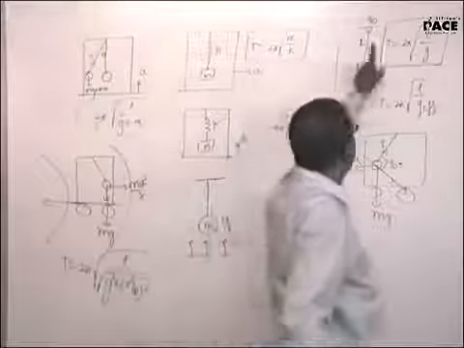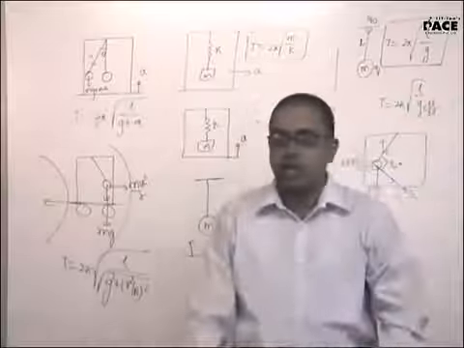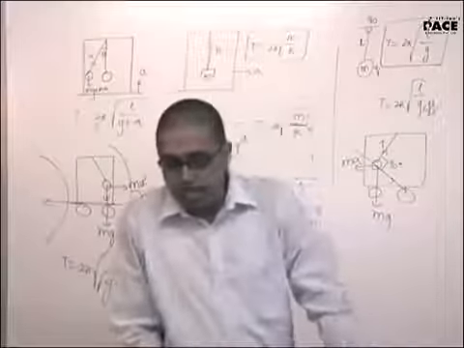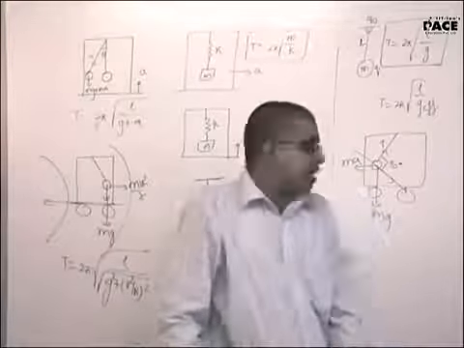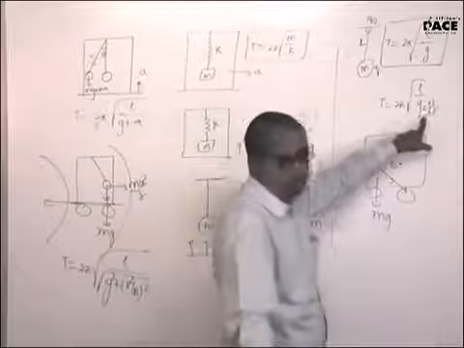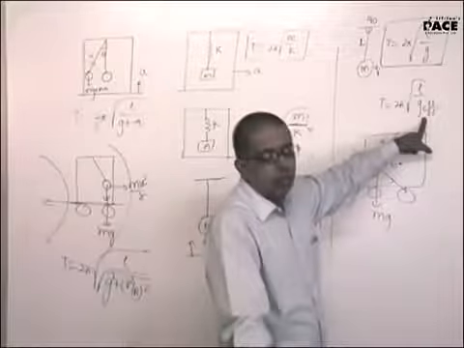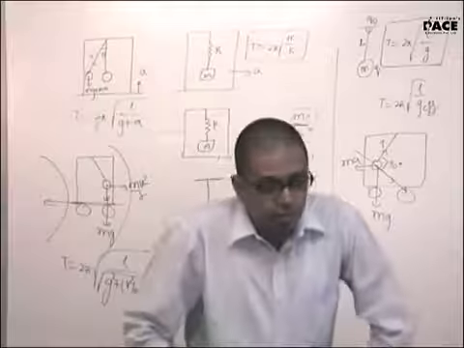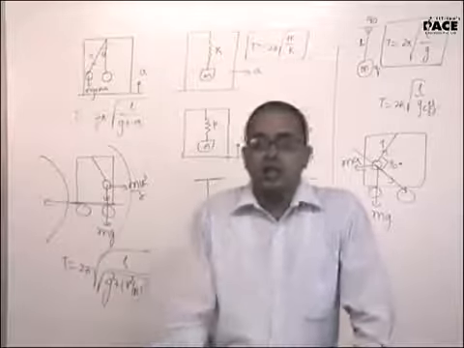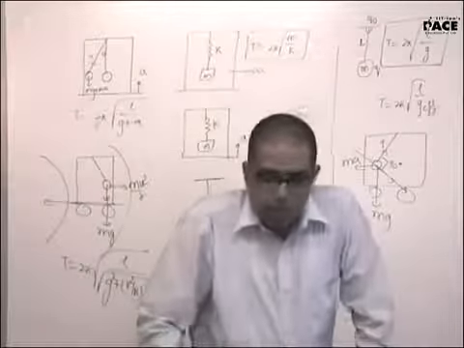So this Q and Q naught will give me the electrostatic force along the length of the string. Implies we will take into g effective all the forces except the forces along the length of the string. All the forces except the forces along the length of the string. Is that clear to all?